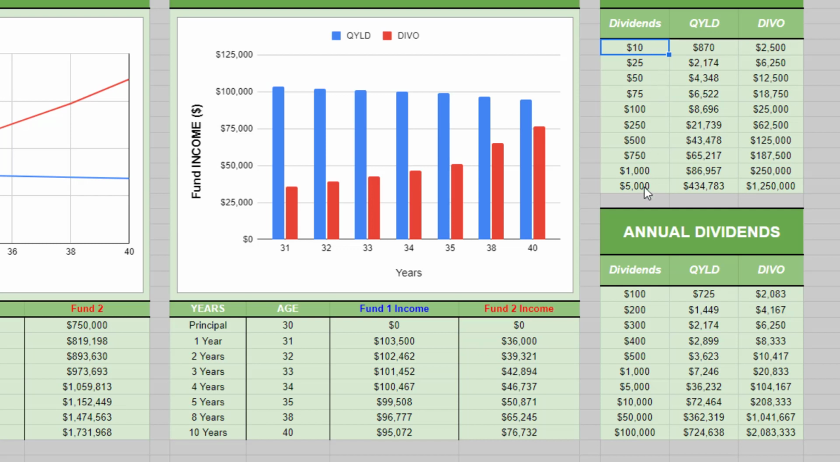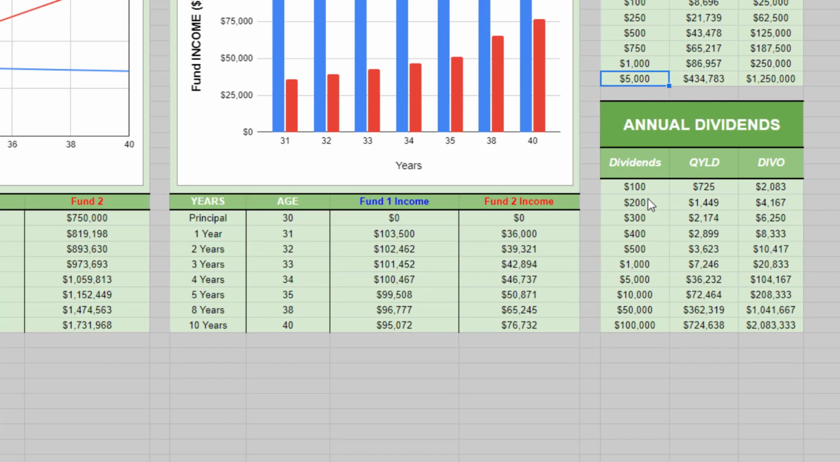If you wanted $10 a month all the way to $5,000 a month, you would need $434,000 in QYLD to achieve $5,000 a month, and you would need $1.25 million in DIVO to achieve $5,000 a month. To achieve $100 all the way up to $100,000 a year, you would need $724,000 of QYLD to achieve this annual dividend number, and $2 million in DIVO to achieve this dividend number.